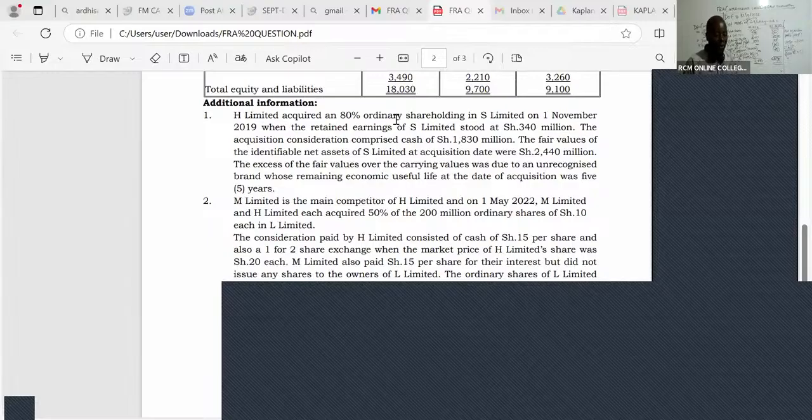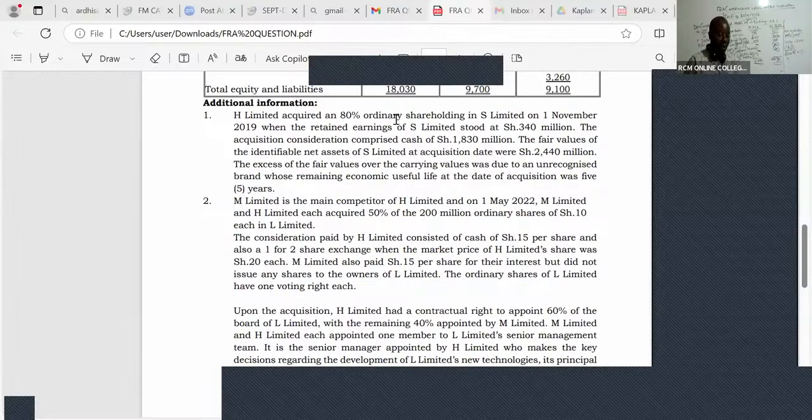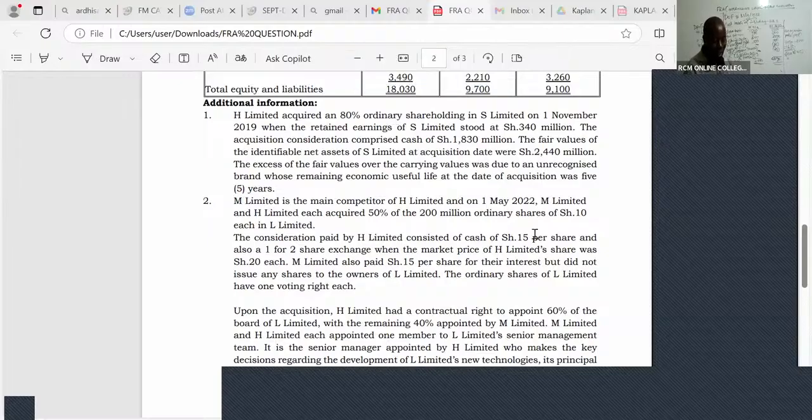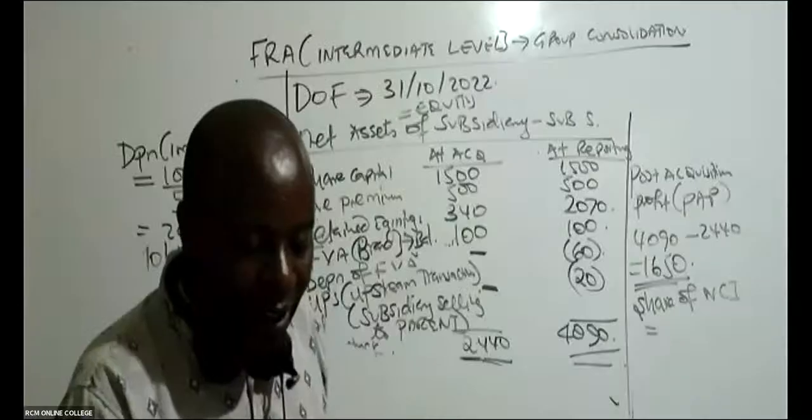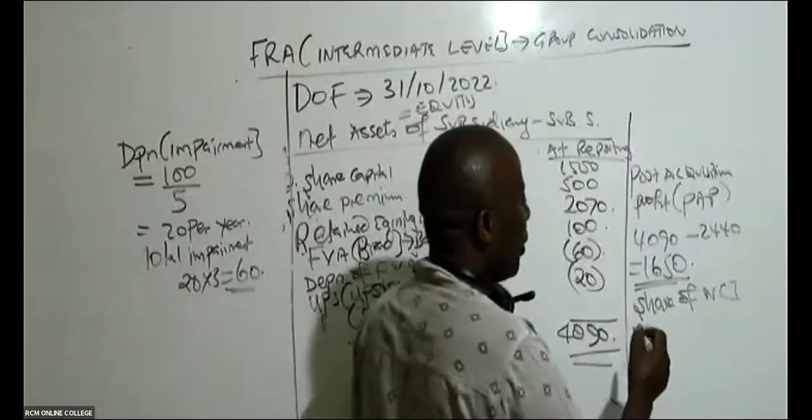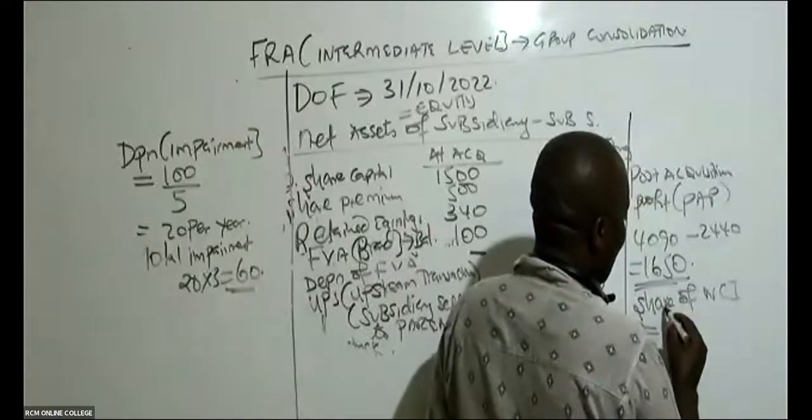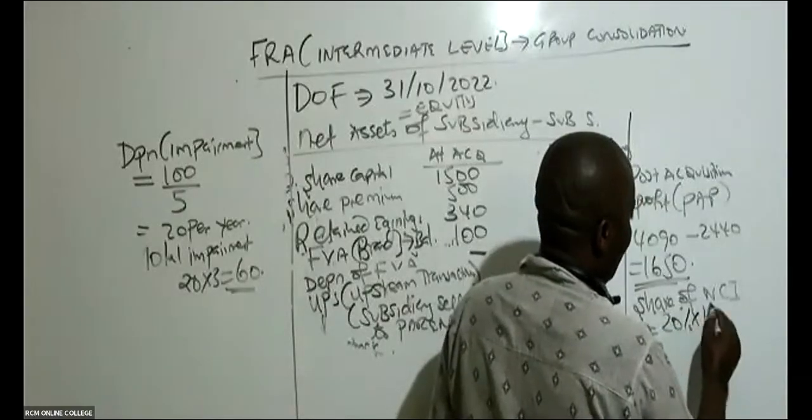So the non-controlling must be taking the other percentage. The minority shareholder here will be having 20%. So the share of the non-controlling interest will be 20% of the 1650.